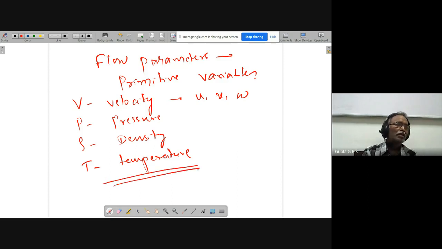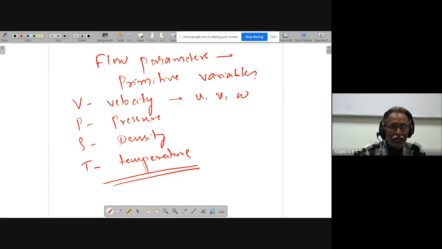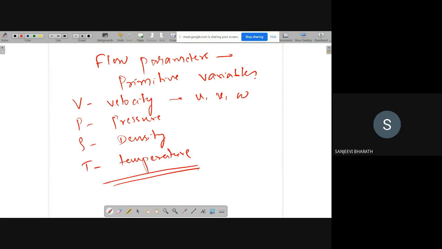These are the main flow variables which we are interested in to find out the distribution of the properties over a flow domain. How many primitive variables are there? If it is 2D, it is 4, sir. If it is 3D, then it is 6, right?